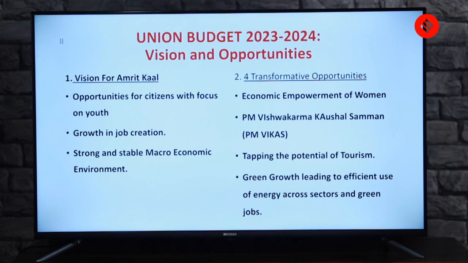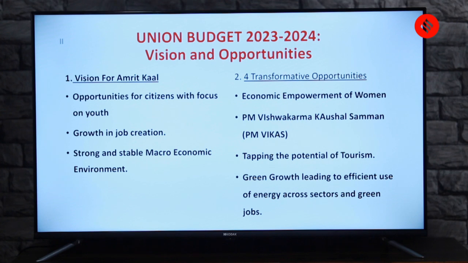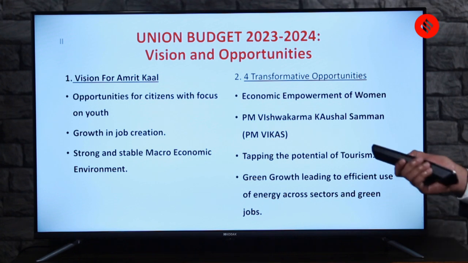And the fourth point here is the green growth leading to efficient use of energy across sectors and green jobs. So you see, focus on green, that is climate friendly, eco-friendly. So green growth, which is leading to efficient use of energy across sectors and green jobs. So green jobs, green energy, tourism, Kaushal Samman, and then you have empowerment of women. So these are the 4 transformative opportunities.